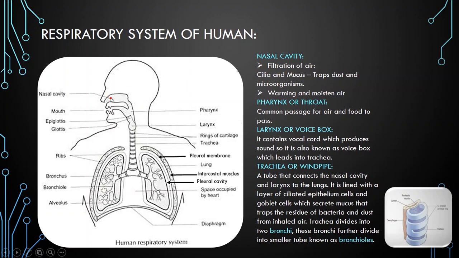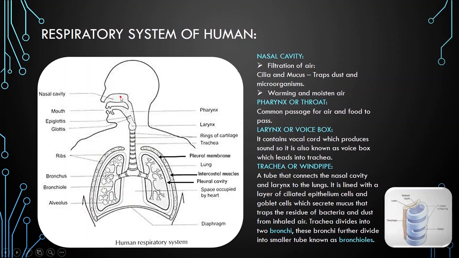So inside the nasal cavity, with the help of cilia and mucus, the dust particles, microorganisms and other pollutants are trapped. In this way the cilia and mucus trap the dust particles from the air, and also the nasal cavity keeps the air warm and moist.